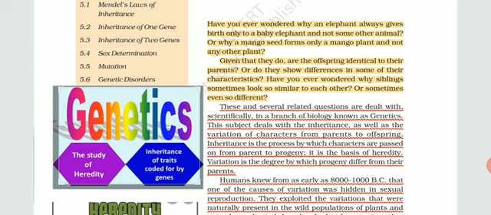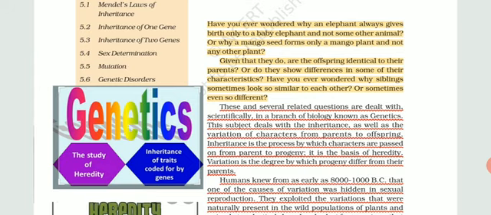If we classify reproduction into two types, there is sexual reproduction as well as asexual reproduction. If there are changes during the formation of the zygote, because two kinds of gametes fuse with each other, some variations will occur. These variations result in differences. Humans are known from 8000 to 1000 BC.